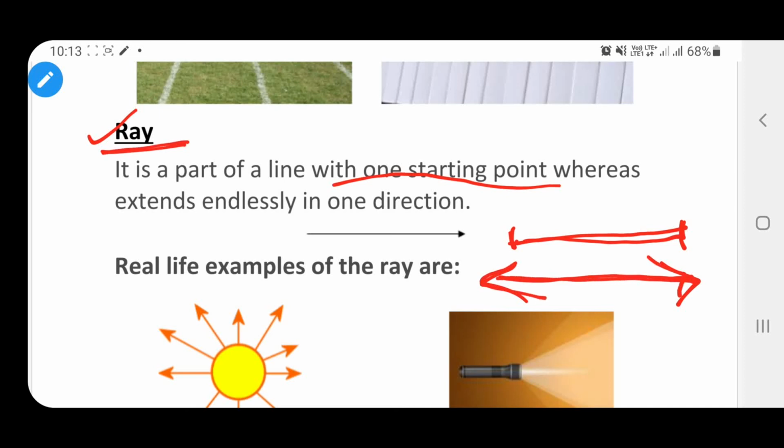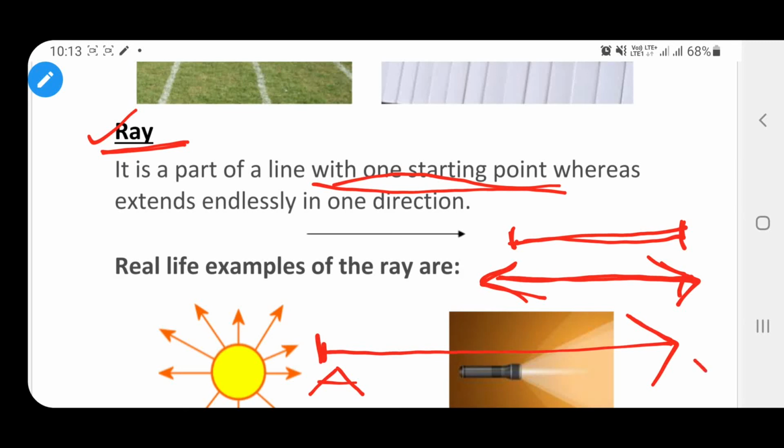But what is the difference here? The ray has one starting point. On one side, we know the starting point, but we don't know where the end point is. Okay, so it has one starting point and extends endlessly.